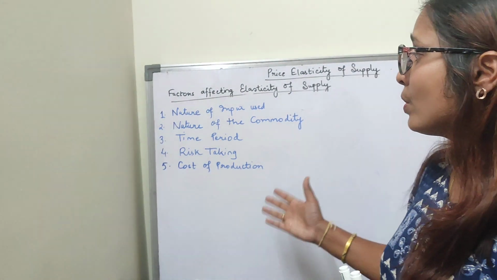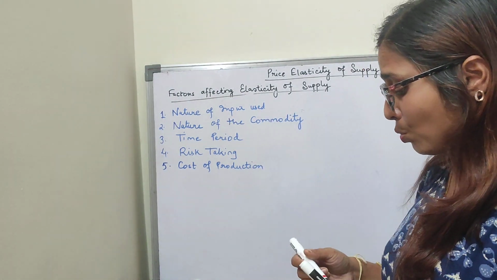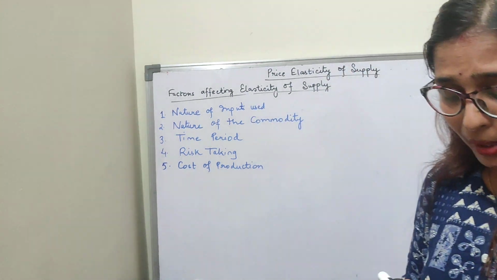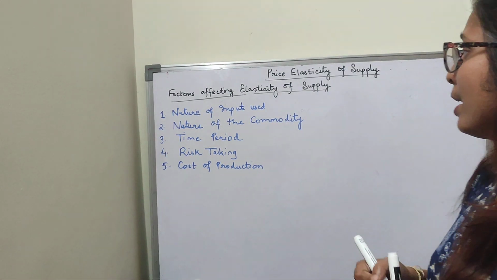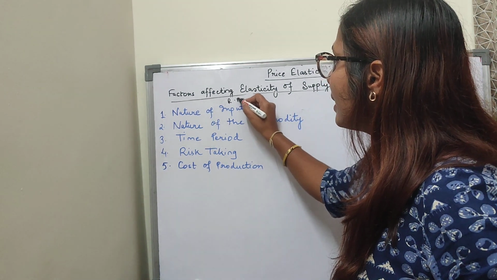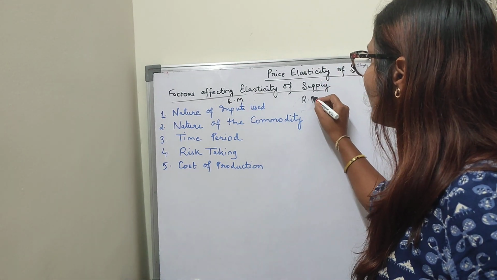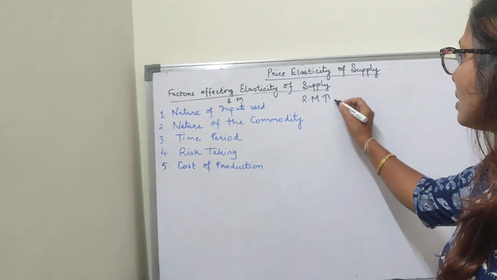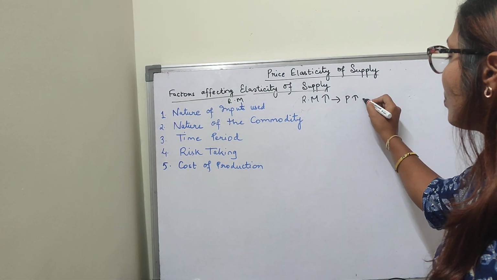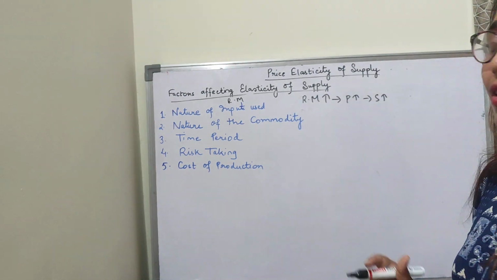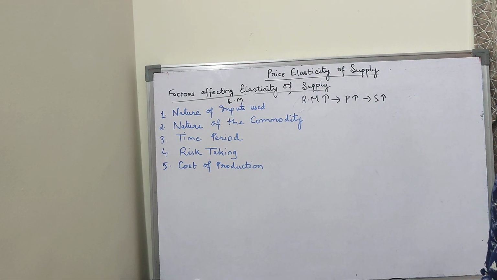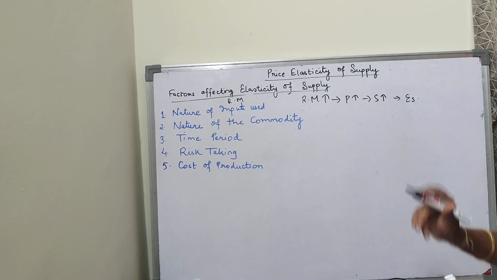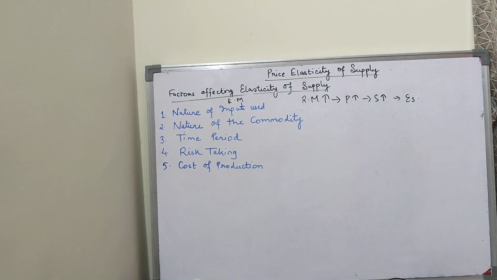Now let us see the first factor, nature of input used. Nature of input used means here input I am taking as the raw material. Suppose in the market, if input, that means raw material, is easily available, so what happens? When the producer is getting more raw materials, he will increase the production. As he increases the production, supply also increases. When supply increases, we can say that supply is elastic in nature.